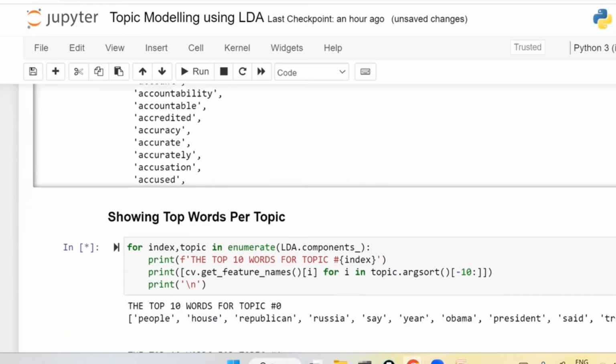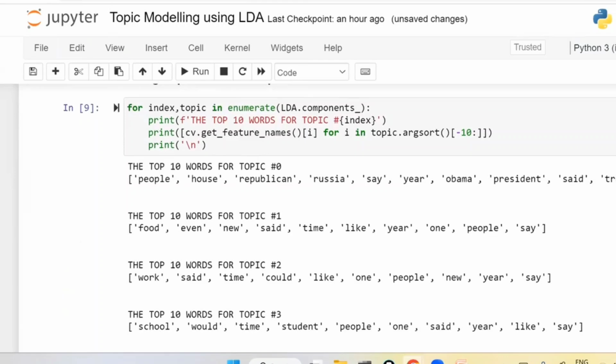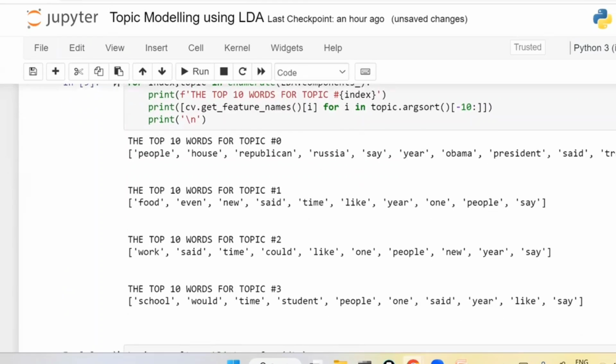Now, from each topic, if you want to see the top 10 words from topic number 1, that is, first class as 0, group 1, group 2, group 3. So total 4 groups are there. Out of 4 groups, this is the first group where these are the top words: people, house, Republican, Russia, year, Obama, president, Trump. If these words are there, that comes under this group, right? Similarly, I have a total of 4 groups.